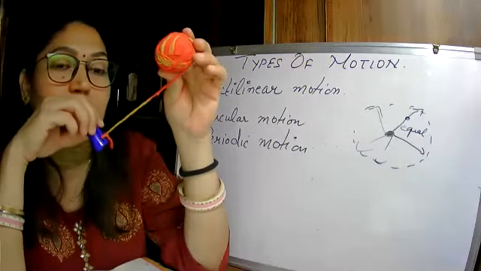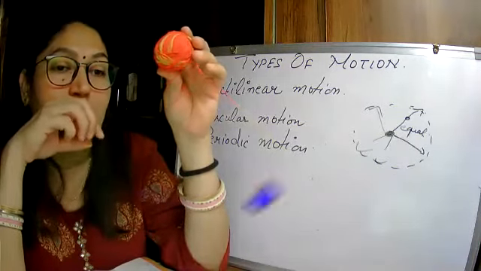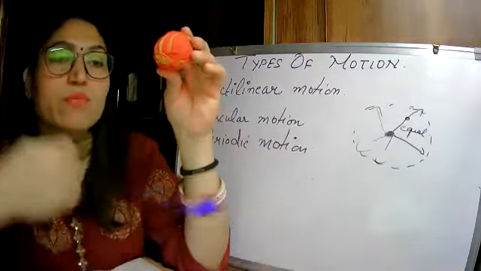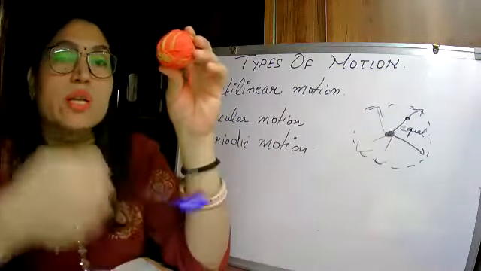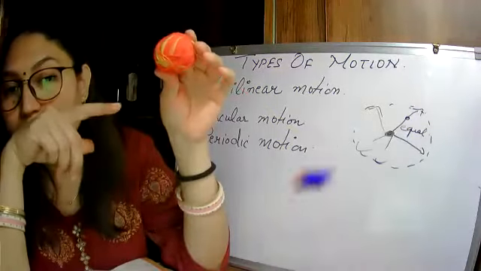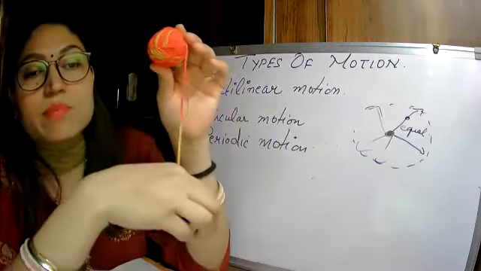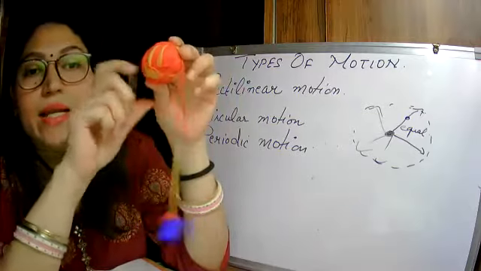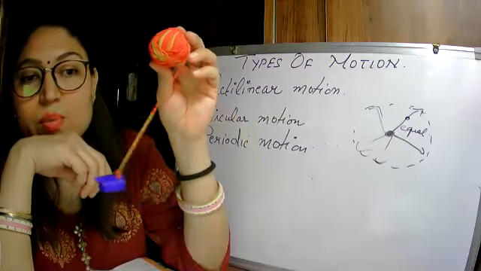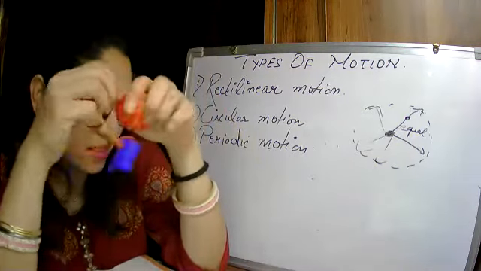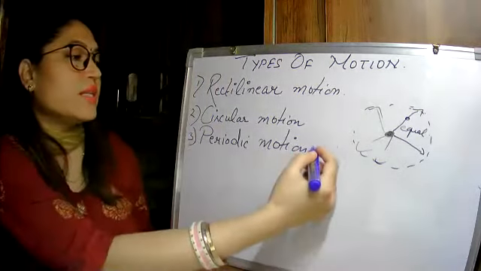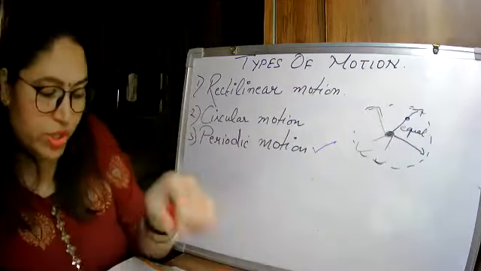Now once I'm releasing from this side, see, it is moving to and fro, back and forth, back and forth. So this motion is a periodic motion which is repeating after some time. This will stop after some time, but a pendulum clock has a cell in it, so that the pendulum never stops. It always keeps on moving like this. So this is a pendulum, and a pendulum is an example of what? It is an example of periodic motion.